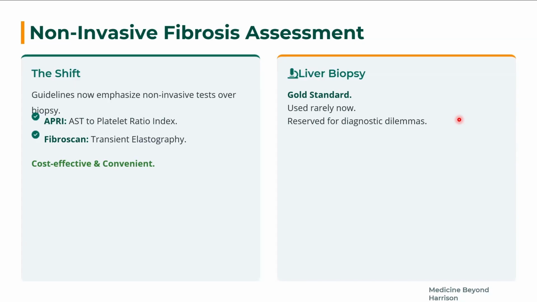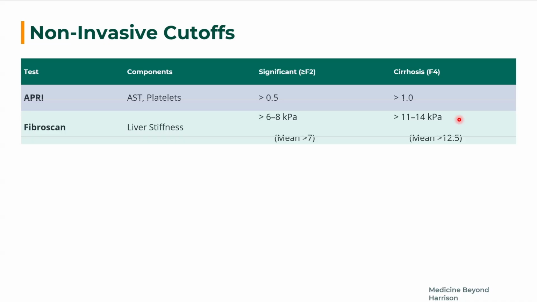APRI score is AST to platelet ratio index. It is also a very good index to look for the absence of fibrosis. It is cost effective as well as convenient to prevent the invasive method of liver biopsy. Liver biopsy is the gold standard, but used rarely nowadays. In case of hepatitis B, it is reserved for diagnostic dilemmas only.